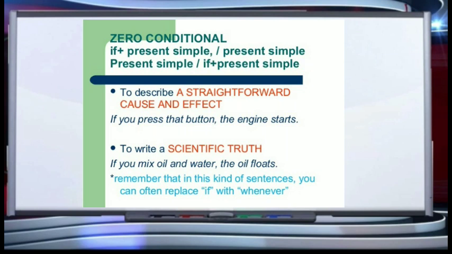To write a scientific truth, if you mix oil and water, the oil floats. So, if plus simple present tense followed by simple present tense, that is, condition and consequence both are written in simple present tense. Remember that in this kind of sentence, you can often replace if with whenever.